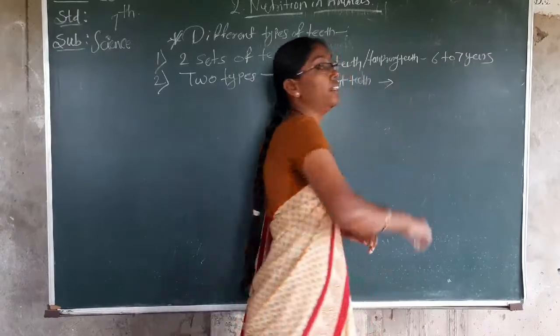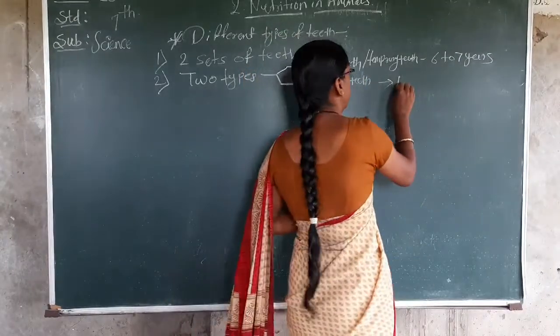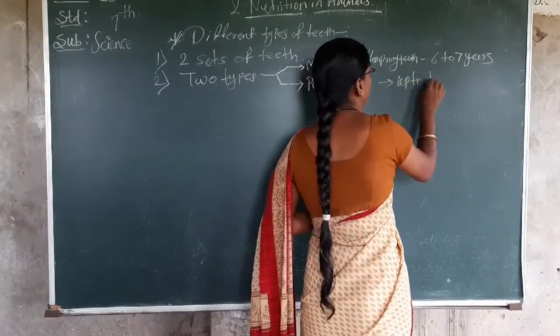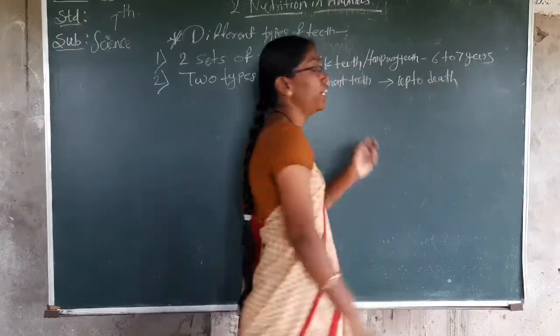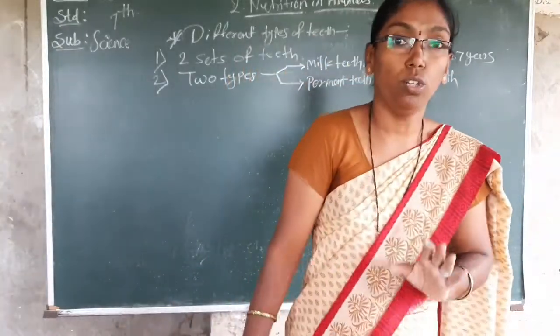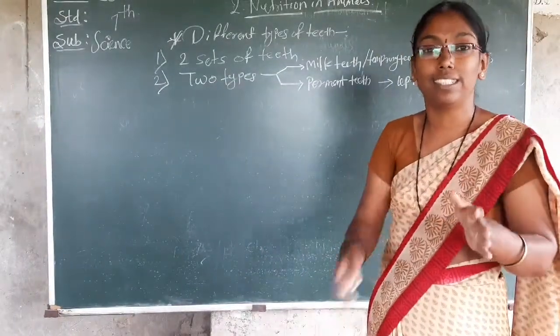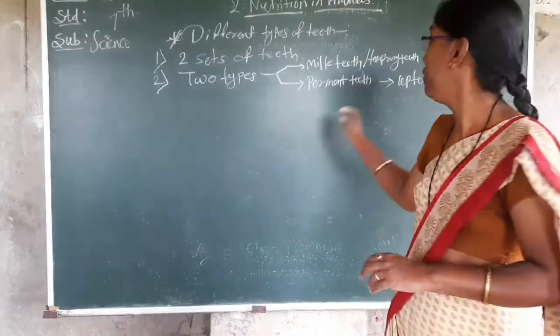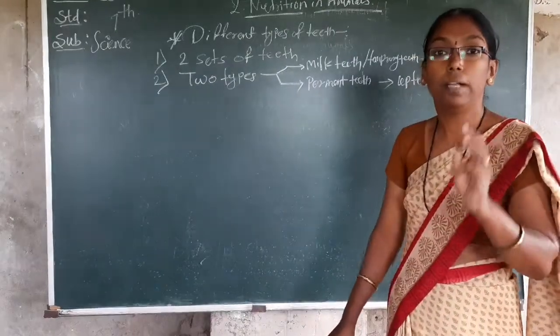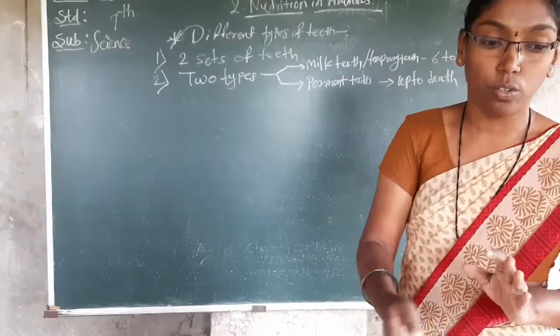And permanent teeth up to death. The name is there only, permanent. So they are there up to death, though they can fall down, because everyone's life process will be different. So I will write up to death. So milk teeth and permanent teeth go on.